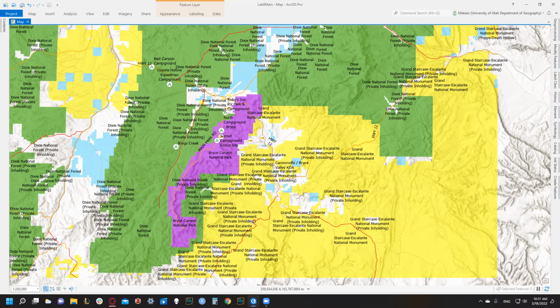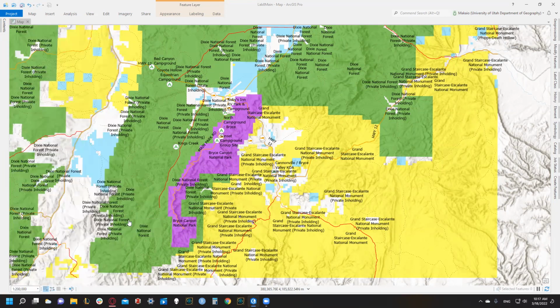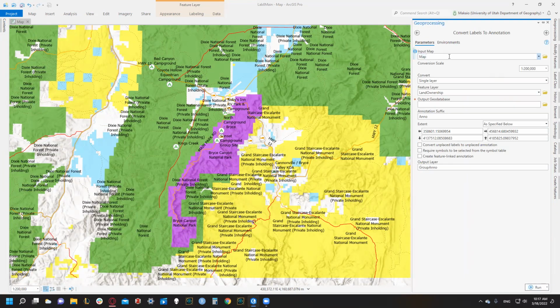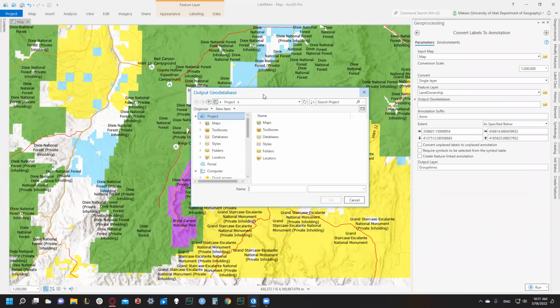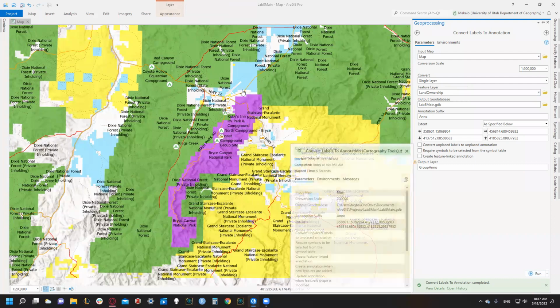So then once all features are labeled, we need to convert these labels to annotation, and then we can edit these. So then we're going to go to our contents, we're going to do land ownership, we're going to right click, we're going to do convert labels to annotation. Our input map is our map. We're converting a single layer. Our feature layer is our land ownership. Our output geodatabase needs to be our lab 8 main, and group anno works for me. So let's run it. And cool, green check mark. All of these are labels.